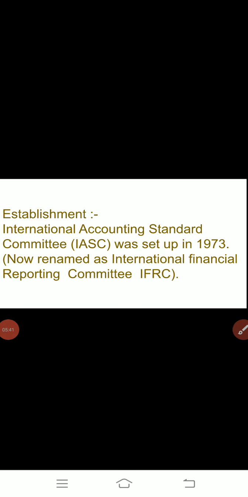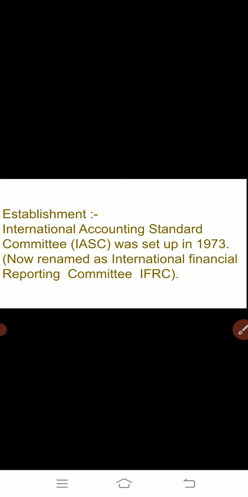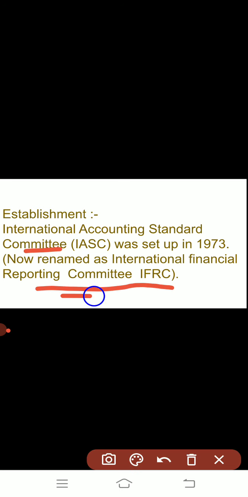So now the new name of the International Accounting Standard Committee is International Financial Reporting Committee. This is the new name.